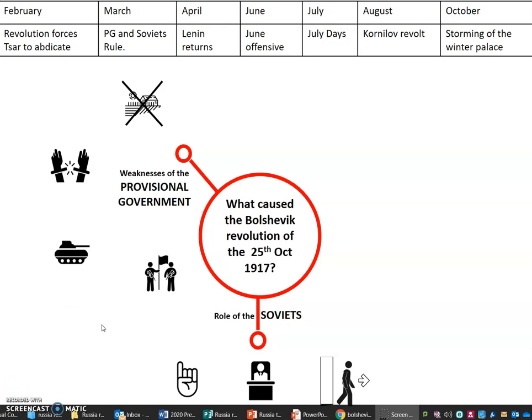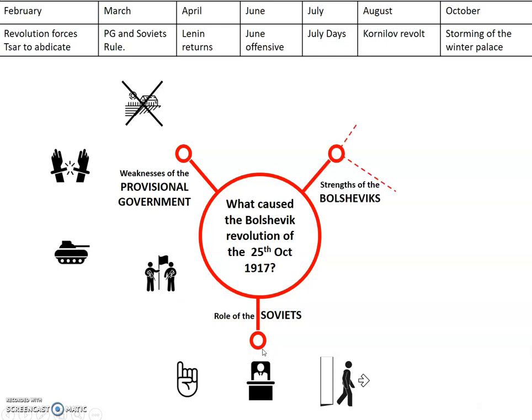Finally, what caused the Bolshevik Revolution of the 25th of October 1917 were the strengths of the Bolsheviks themselves. So let's look at the two key individuals. You had Lenin. Now Lenin promised peace, bread and land when he returned from exile in Switzerland. Now that massively appealed to the soldiers who liked the peace, the bread, the workers and the land, the peasants. So it was massively popular. People said, yeah, I prefer this than the provisional government.